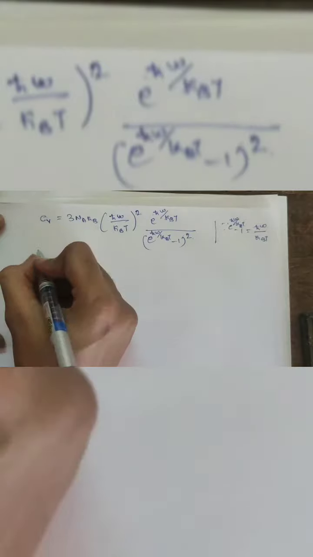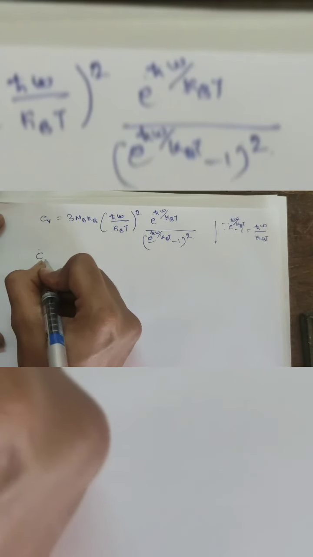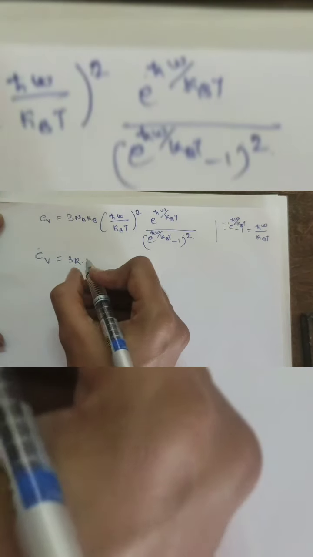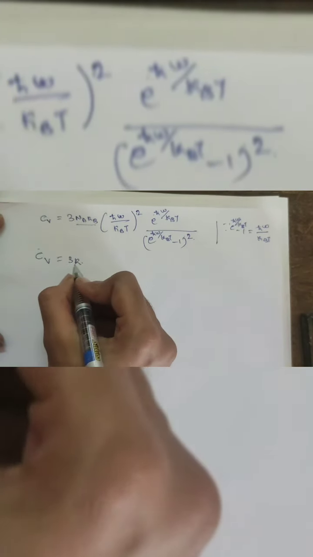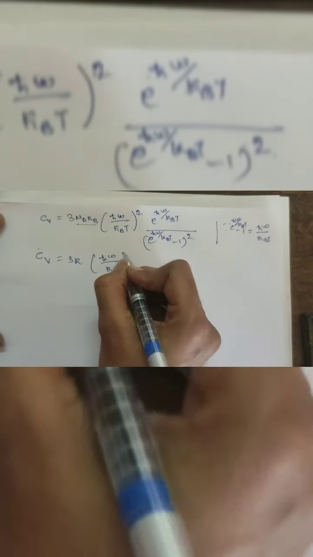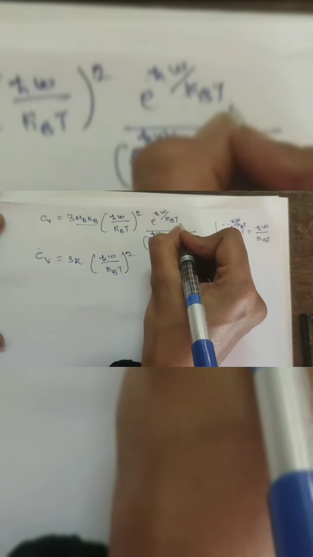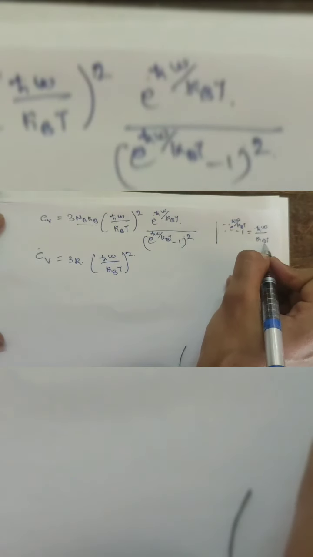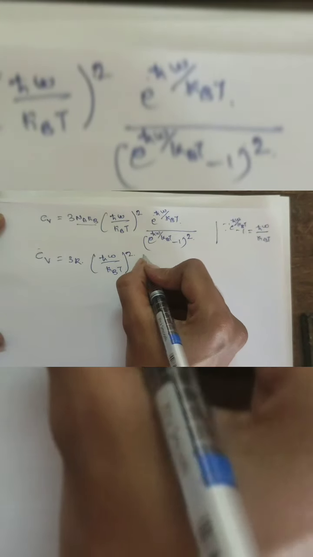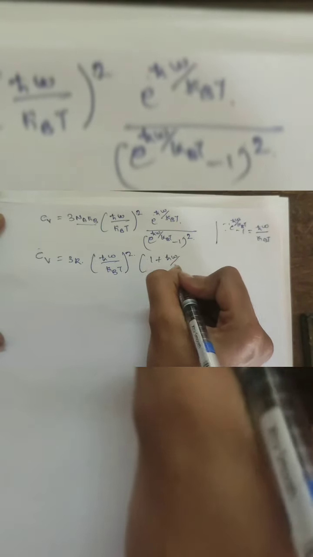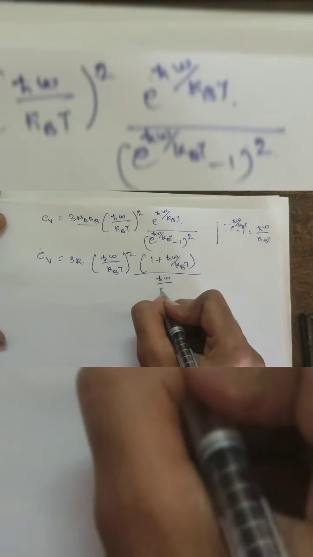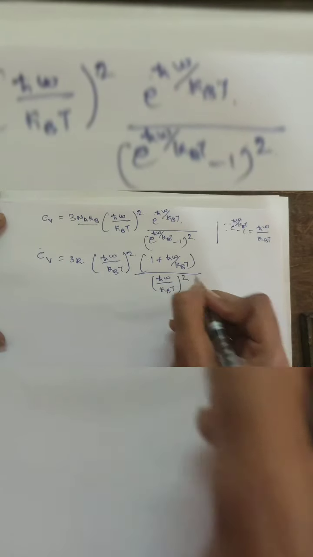Put these values in this equation, then it becomes Cv equals 3R. We can write kB as R into (ħω/kBT) the whole square, e^(ħω/kBT) divided by (e^(ħω/kBT) minus 1) the whole square, that is plus 1, that is 1 plus ħω/kBT divided by (ħω/kBT) the whole square.